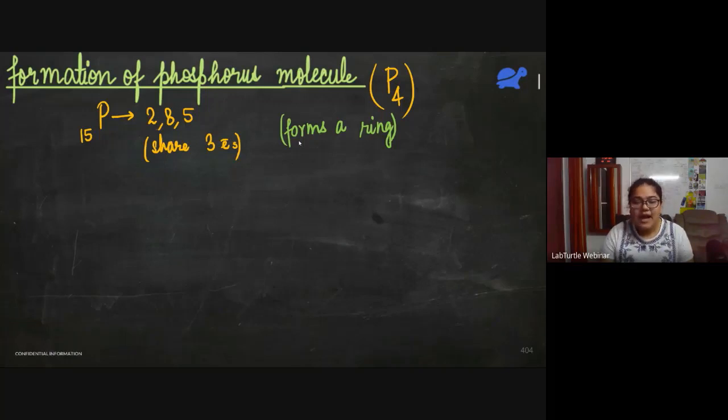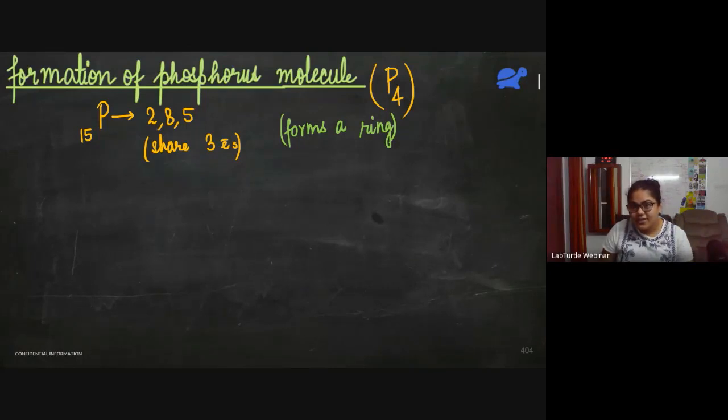So also tell me how many lone pairs are present on each phosphorus atom. So Khushi got so bored that she dropped off, I guess. What about Satvik?